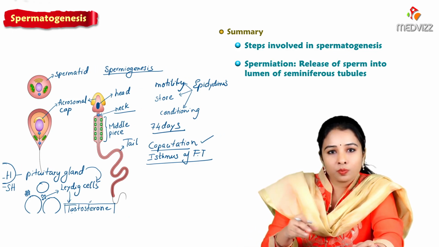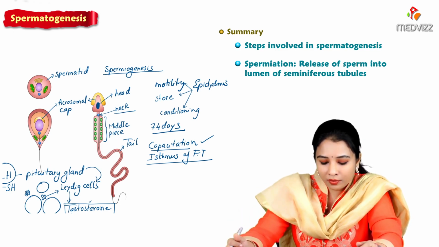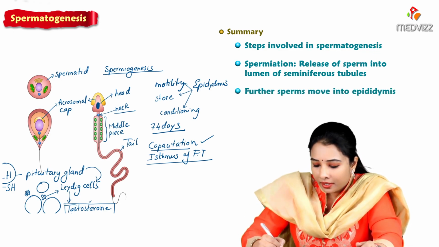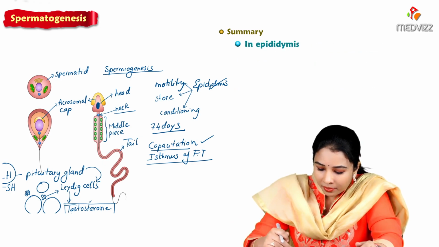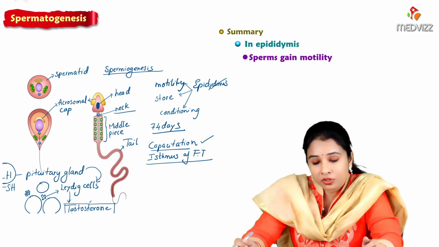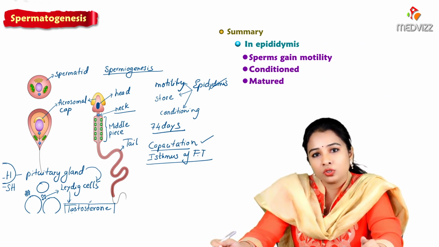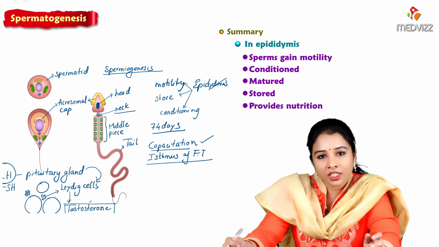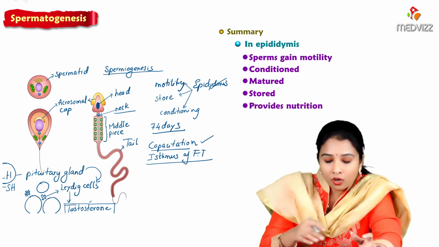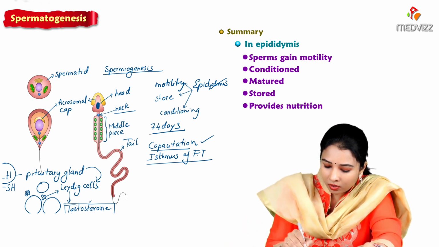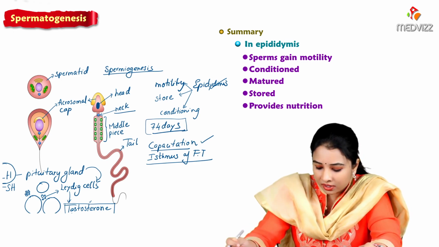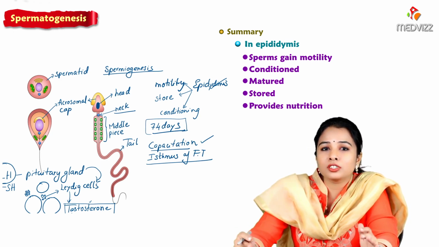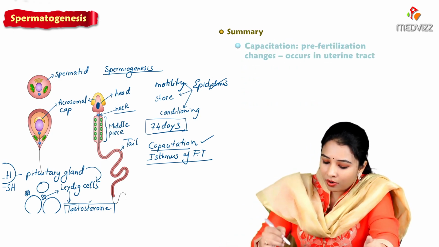And we know the release of the sperms into the lumen of the seminiferous tubule is called spermiation. Further, the sperm moves into the epididymis, and in the epididymis the sperm gains its motility, gets conditioned and matured, and is stored there. The epididymis also provides nutrition to the developing sperms. The whole process of spermatogenesis takes around 74 days, and the last maturation which happens to the sperm before fertilization is called capacitation.